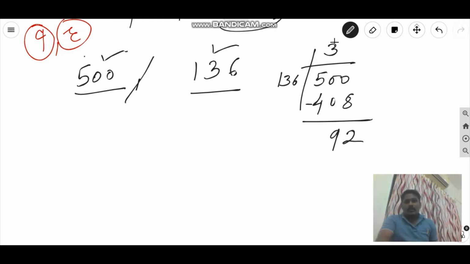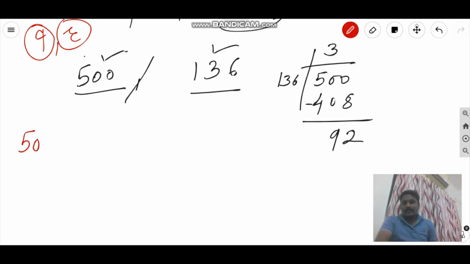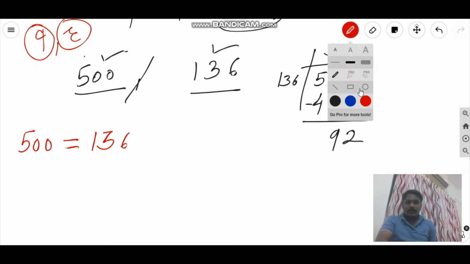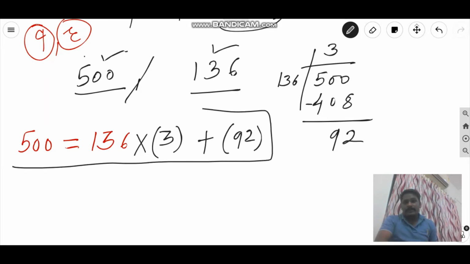Now here what we have done, we are actually expressing this 500 in terms of 136, right? For this 500 and 136 means we are dividing 500 by 136, and for this we are getting this pair. Which pair? One is the quotient, that is 3, plus the remainder, that is 92 in this case. So this is what Euclid's division lemma is. Actually it is nothing but the long division method.